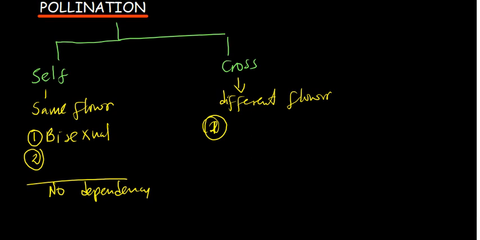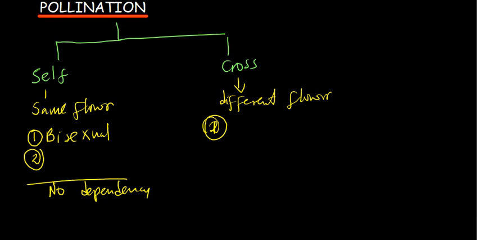And then also, in plants with bisexual flowers, the anther and the stigma may mature at different times. Imagine the anther has already matured, meaning the pollen grains are ready to be released, but the stigma is not ready to receive the pollen grains. So the pollen grains would rather go to a different plant, and that is going to be cross-pollination. So that is also another factor.